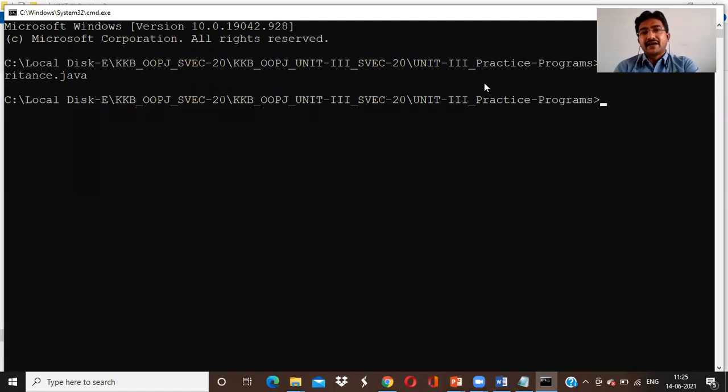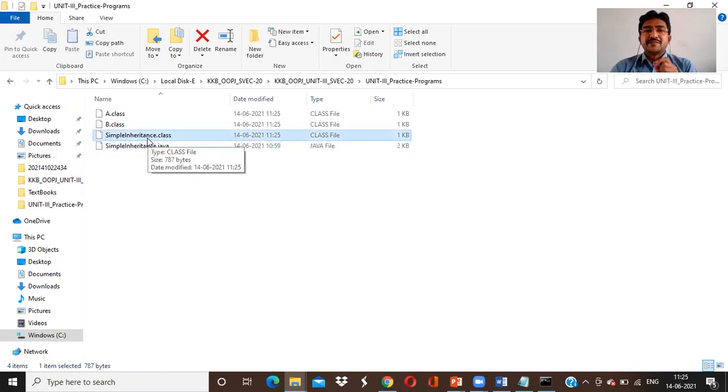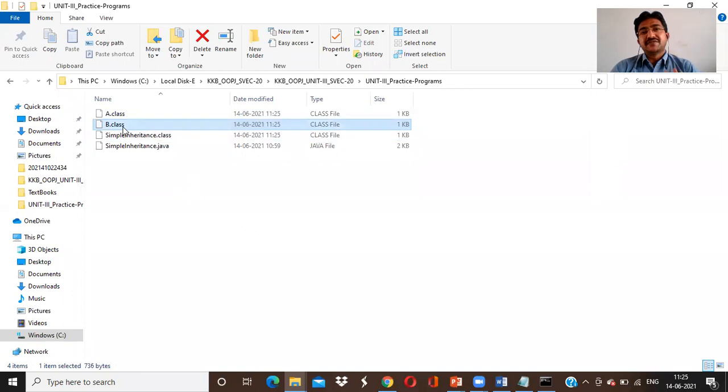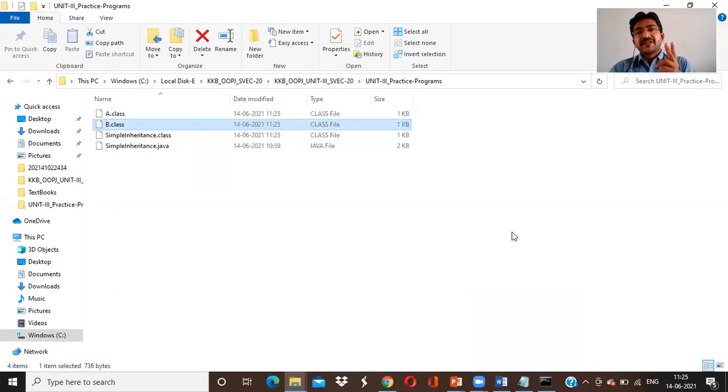Okay. Once I have compiled this program, now observe here carefully. What are the classes that came here? Previously there was only the Java file. Now you have compiled the simple inheritance. Automatically, the SimpleInheritance dot class file has come. And what about A and B? These also are the classes of that one. So totally how many classes are generated? 3 classes: class A, class B, class SimpleInheritance.